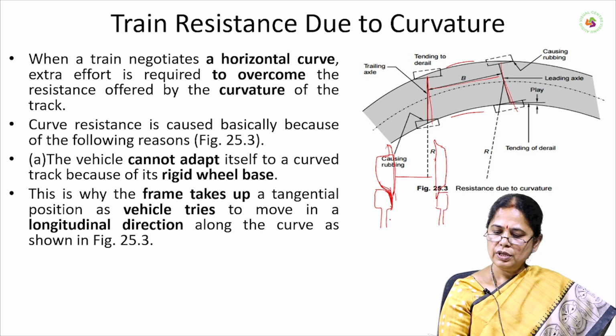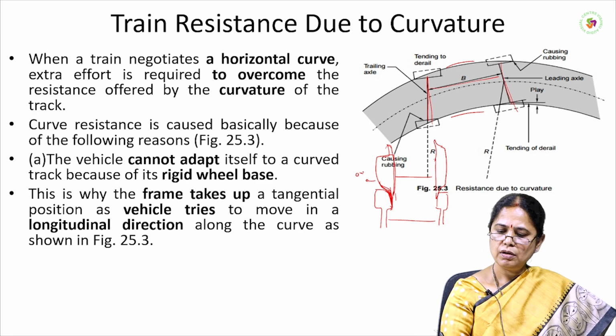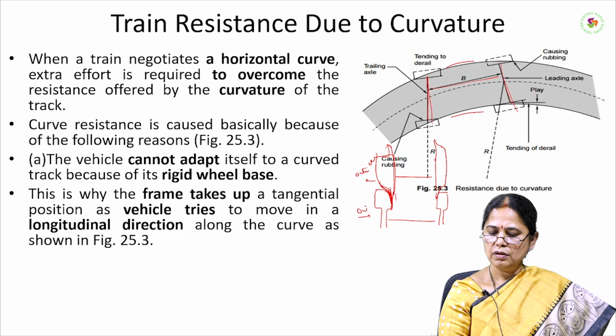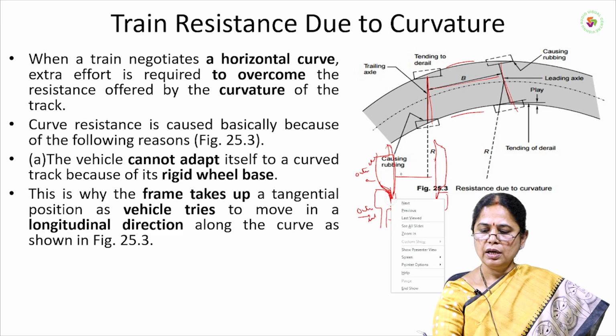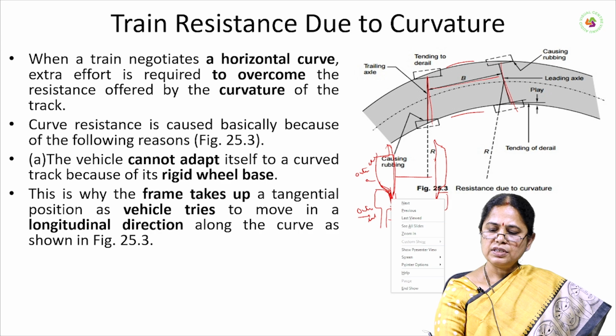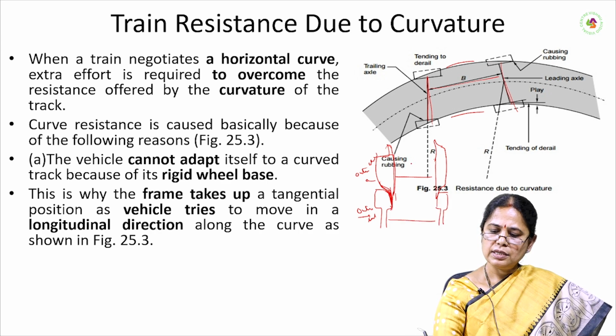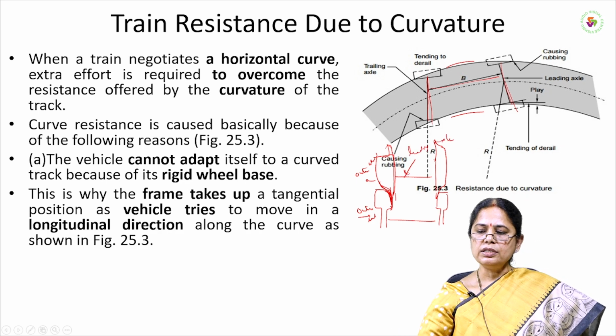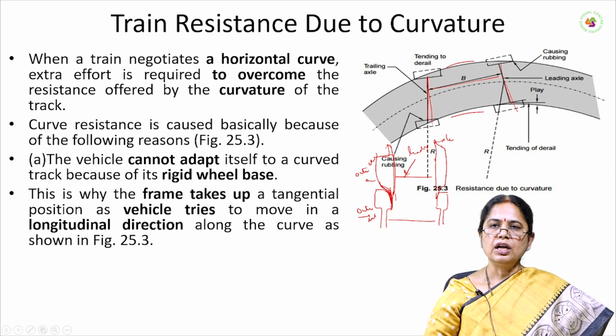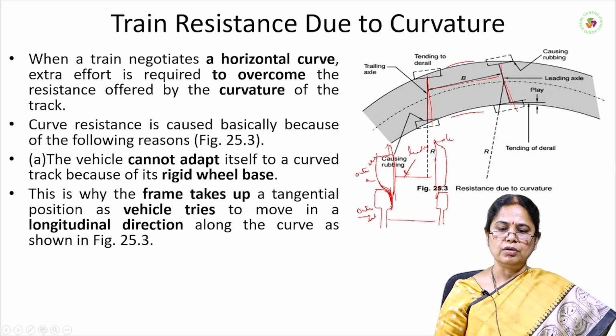Okay, so this is the outer wheel, the outer rail. The inner surface of the outer rail and the outer surface of the leading wheel, this is the leading axle, will cause train resistance on the curvature because of the rubbing against each other.